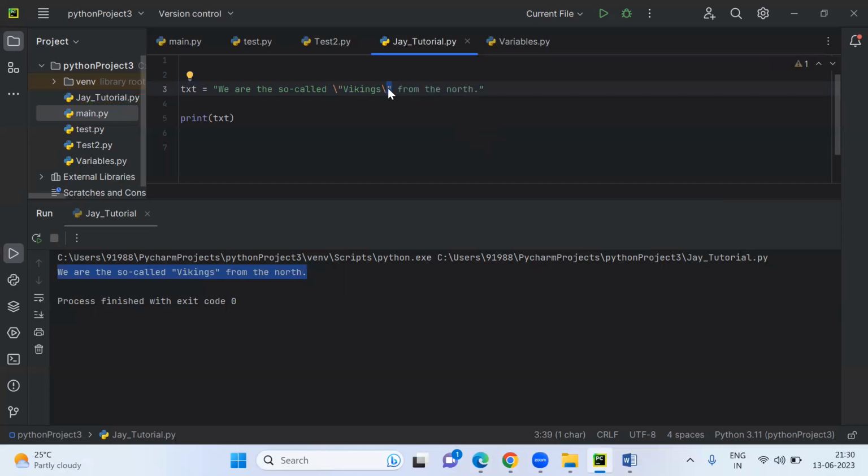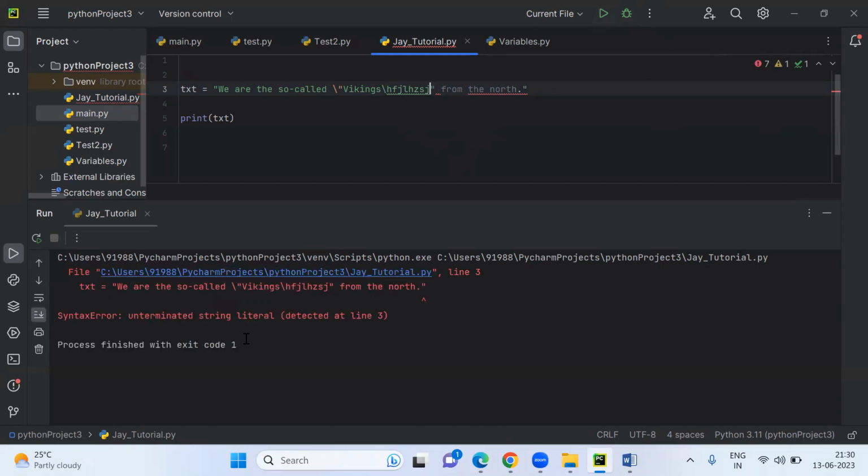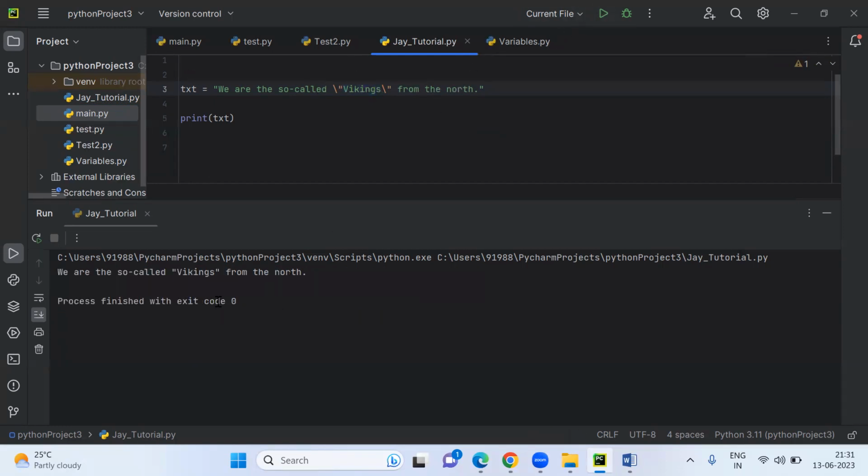Let me write something here, whether it will be skipped, let me see. No, it's not like only the double quote will be skipped, but you tried something. So now if you see here, it's printing Viking. It's not like it's not printing the Viking. It's printing Viking, but it is just considering this value. So it will skip the error and it will be printed here.